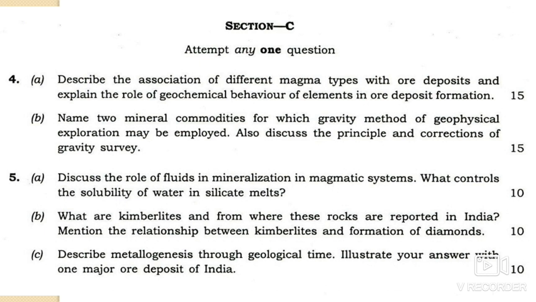And 4B: name two mineral commodities for which the gravity method of geophysical exploration may be employed, and also discuss the principle and corrections of the gravity survey. So you have to name two mineral commodities for which gravity methods of geophysical exploration can be employed, and discuss the principle as well as the corrections of gravity survey. So you can see that in the long question you have to discuss three things.